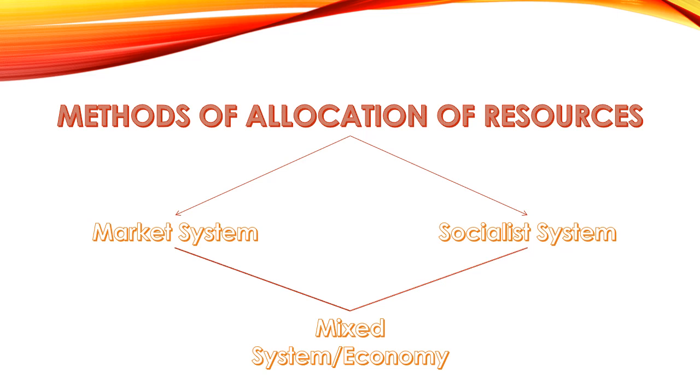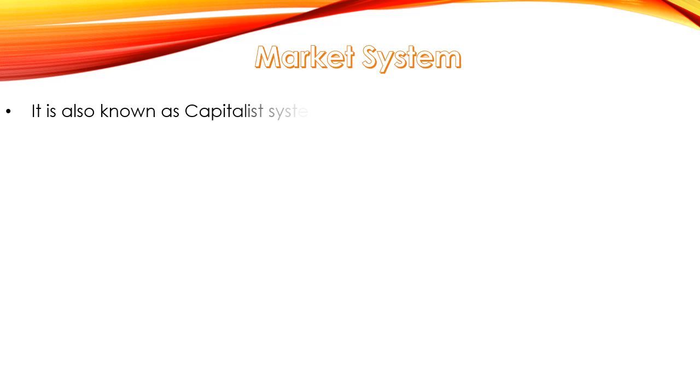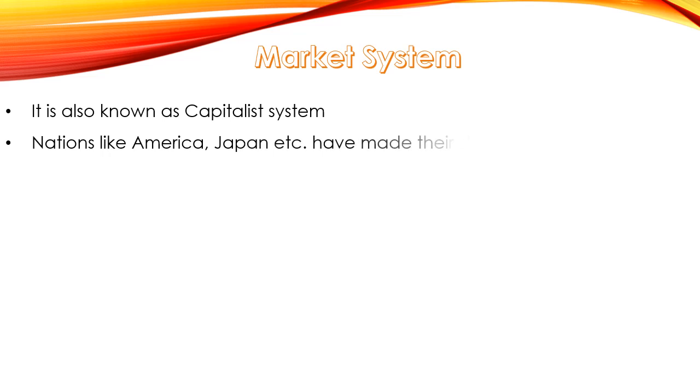Okay, so let us start with the market system first, to understand what the market system is. It is also known as the capitalist system. Nations like America, Japan, etc. have made their development using this system. But that was old news. I mean, 100 or 200 years ago they used that capitalist system, but right now they are not using it.